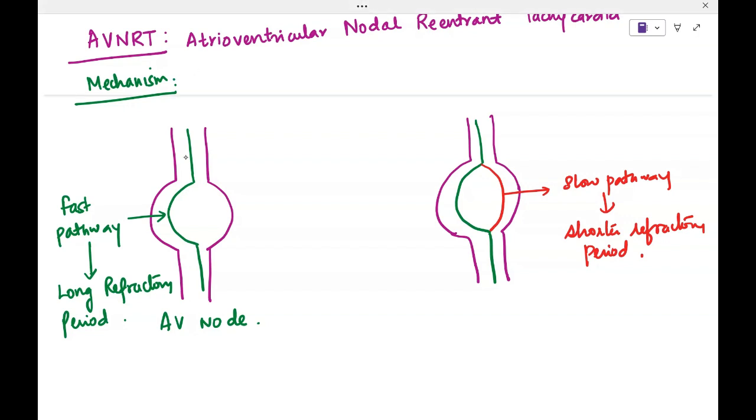Now, normally, when the normal impulse comes, it will go through the fast pathway to the ventricles. When the impulse comes to the slow pathway, it is blocked here because it will take a lot of time to come till this point, and by the time it reaches this point, this fast pathway goes into the refractory period. So any impulse which comes through the slow pathway is blocked. So in normal situation, everything is okay.